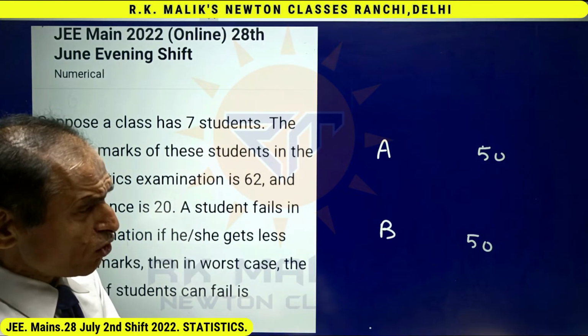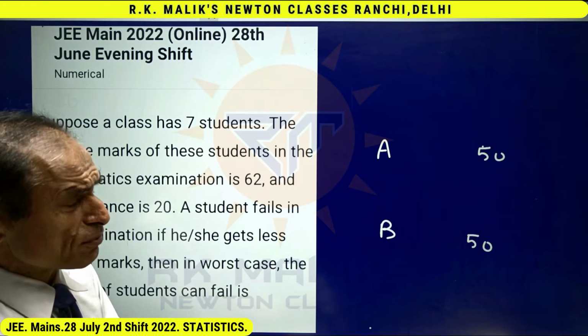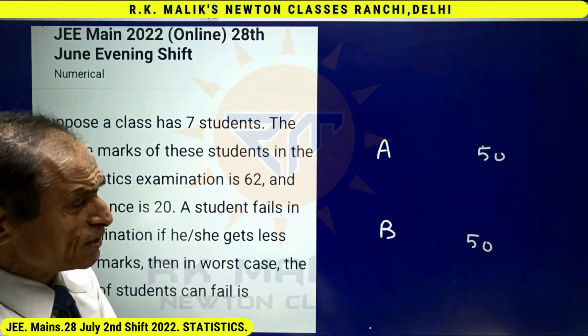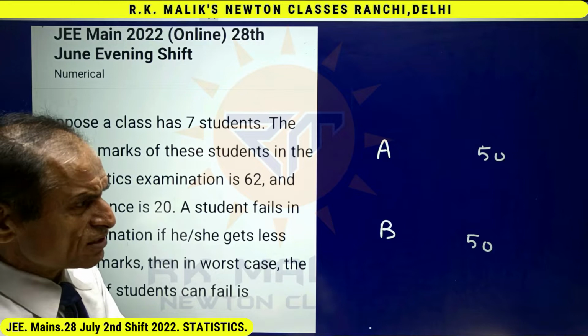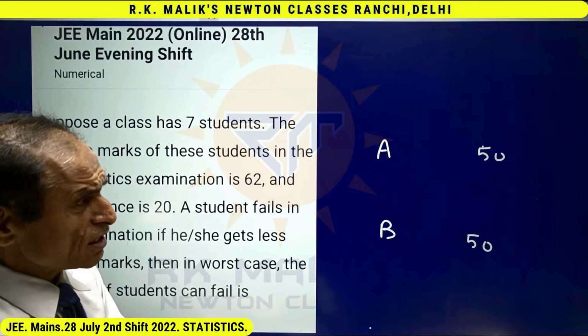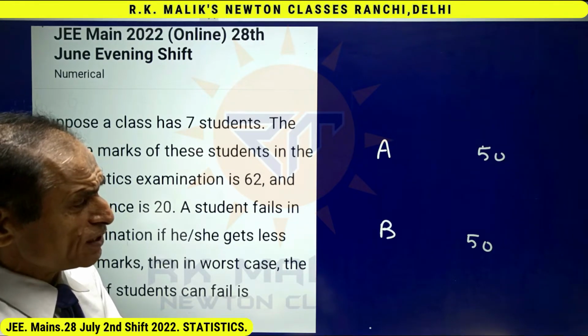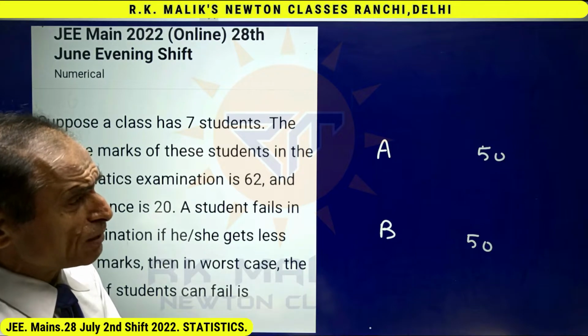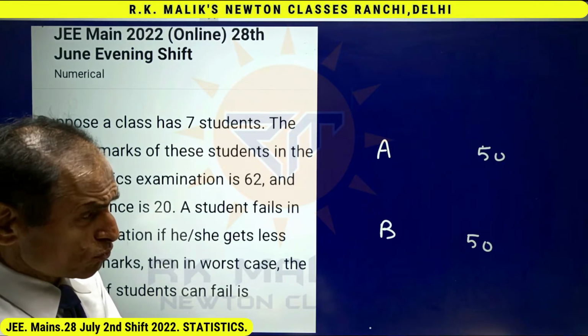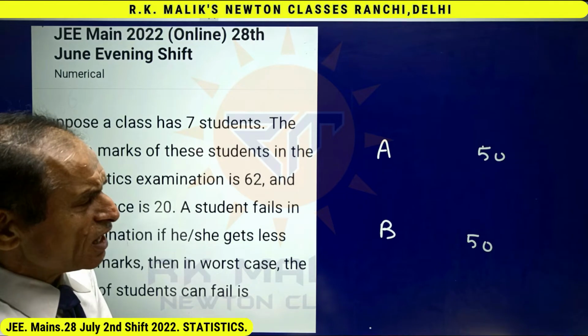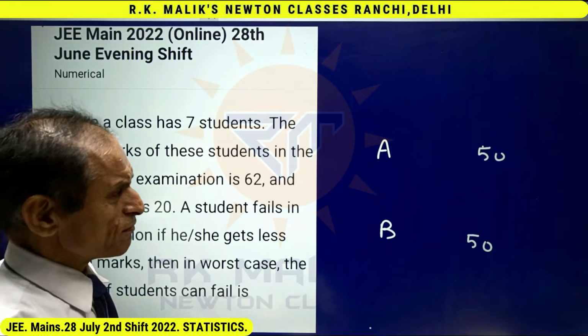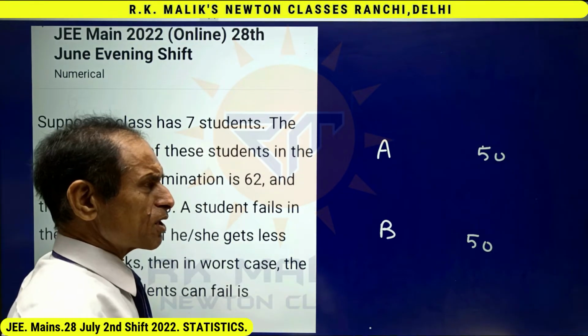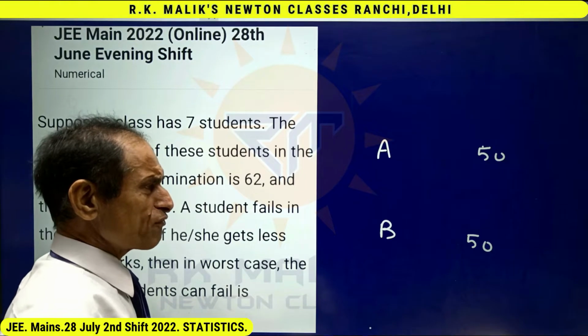But does average alone indicate the performance of batsman A and batsman B? That is, can I judge the quality of batsman A and batsman B with the help of average only? No. Suppose A is almost every time making a number of runs equal to 50 only.